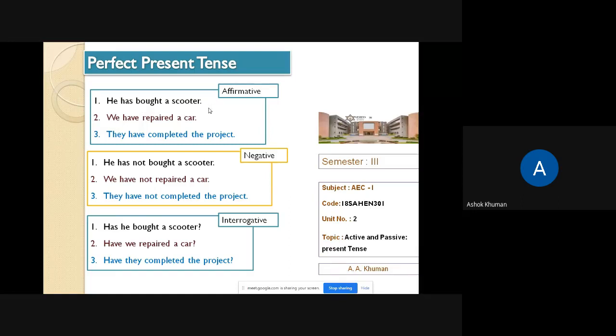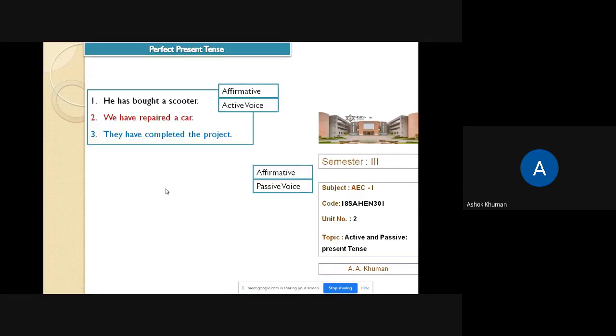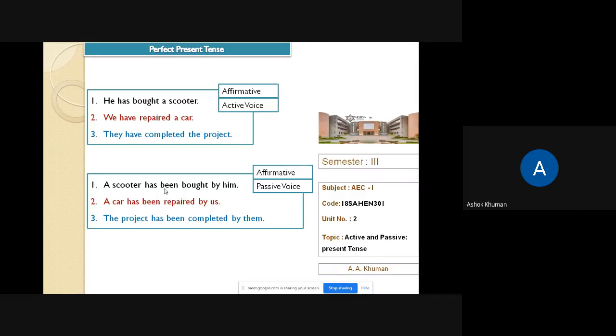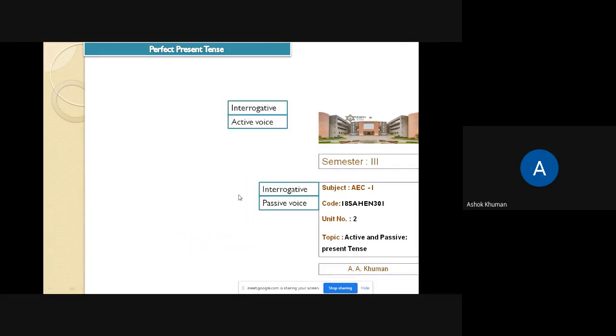He has bought a scooter, or we have prepaid a car, or they have completed the project. So these are in active form. In negative, has not, have not, and then in the question, has he, have we, or have they at the beginning. The same sentences in the passive: a scooter has been bought, has been repaired, has been completed. Okay, so this is how you can see all these sentences.